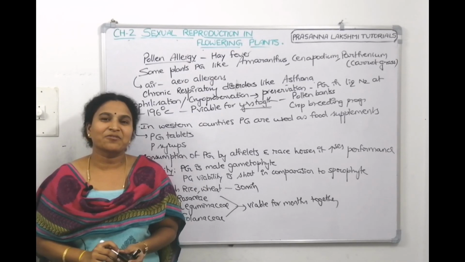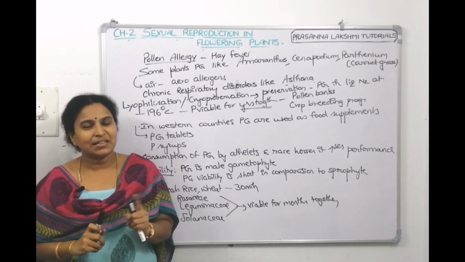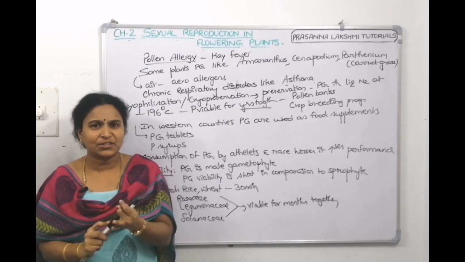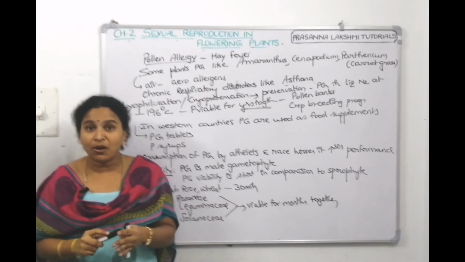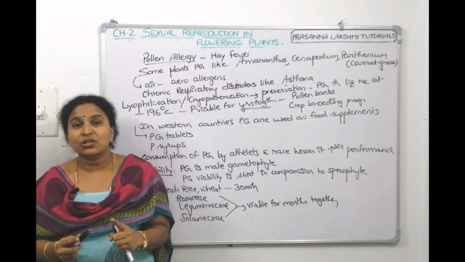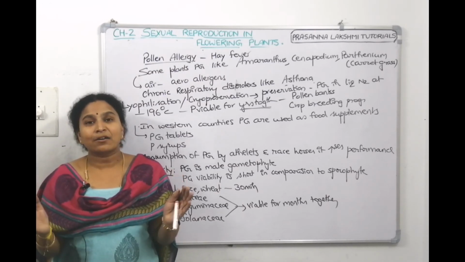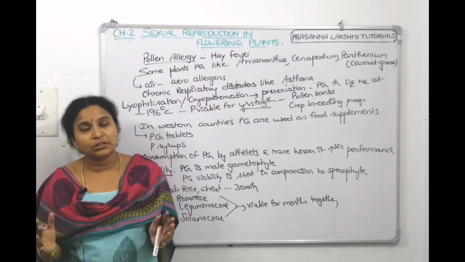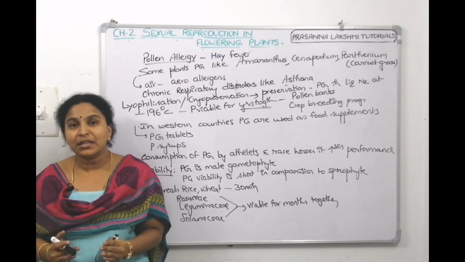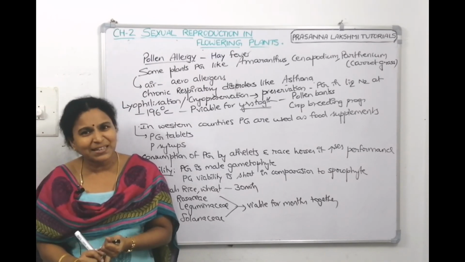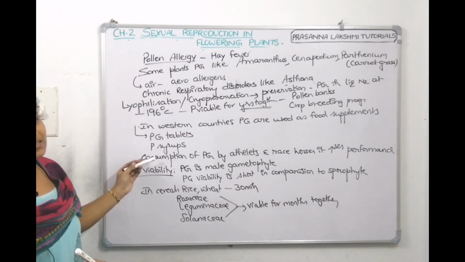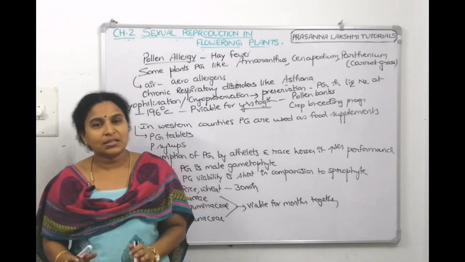Children, all this is about pollen grain only. Now I think it's very clear for you. The pollen grain, the male gametophyte: what is the one cell stage, the two cell stage, the three cell stage, what is the outer wall made of, what is the inner wall made of. The study of pollen grains is called palynology. Now, pollen tetrad, microspore tetrad: they disperse, the callose layer dissolves. The two cells are the vegetative cell and the generative cell. What is compound pollen? Everything we discussed. Pollen allergy, pollen viability, and pollen consumption as food supplements. So all this is about pollen grain.